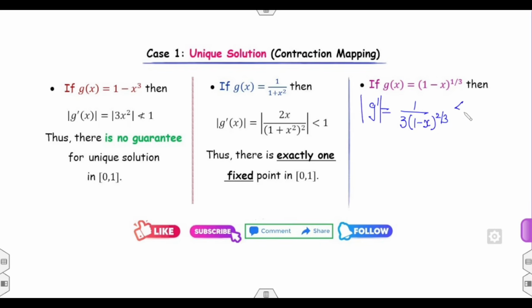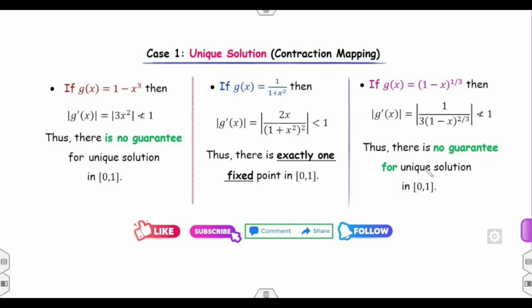Clearly say, again it is not less than 1 whenever you can consider the value of x near to the 1. Therefore, there is no guarantee for the unique solution. So what you can conclude